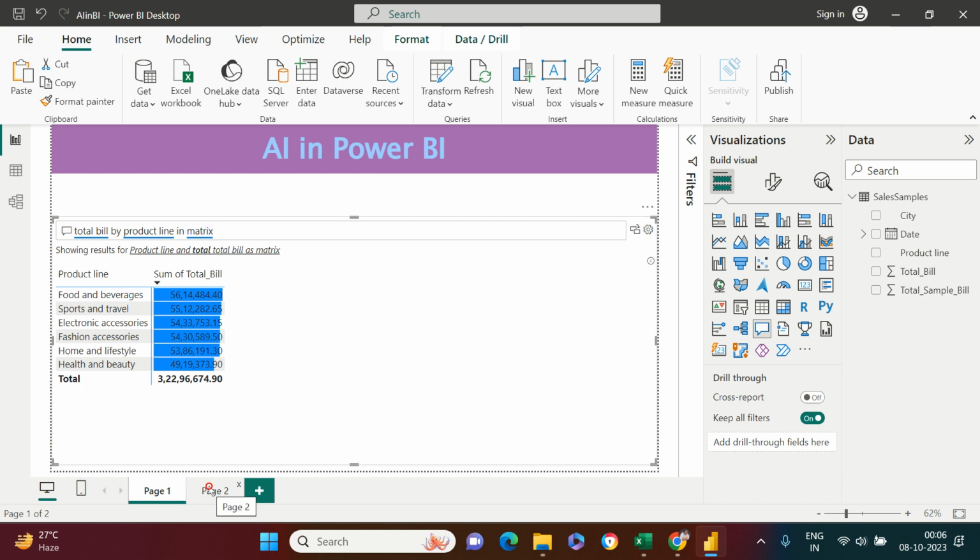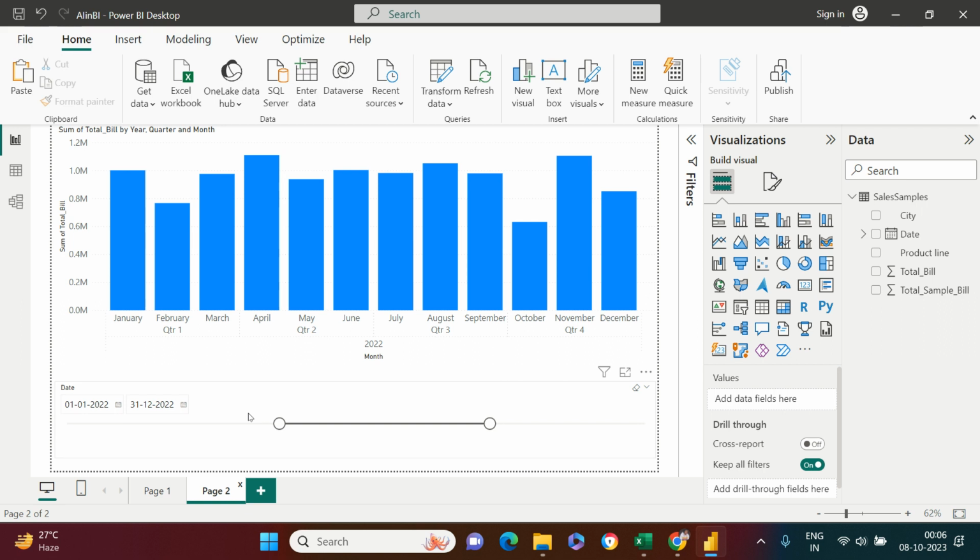Next one which I'm going to show you is, let's say on this page we have the data plotted for 2022 only and for the entire month. This is the total bill for each of the months. Right now what you see over here is that in October you have the lowest total sales, which is just 6,31,939. Now if you're working in an organization, you might be asked, why is this happening? What is the reason behind it? So you don't have to spend a lot of time investigating that.